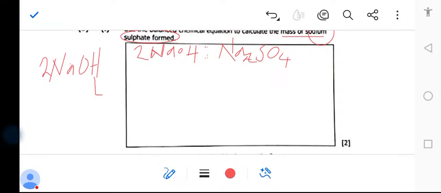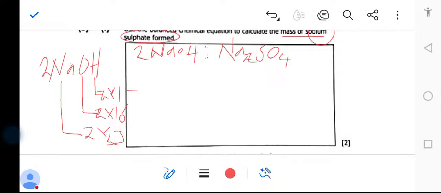So this is going to be 2 times 1. Then oxygen, because of the 2 in front, it is 2 times the mass number of oxygen, 16. Then we go to sodium. Sodium is 2 times the mass number, 23.